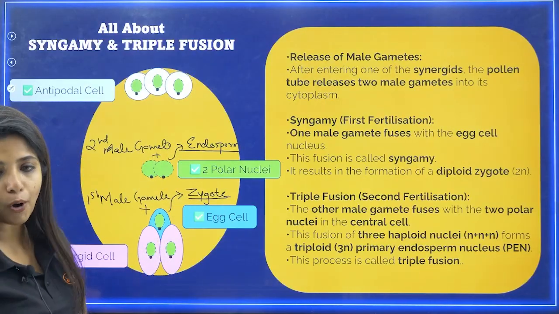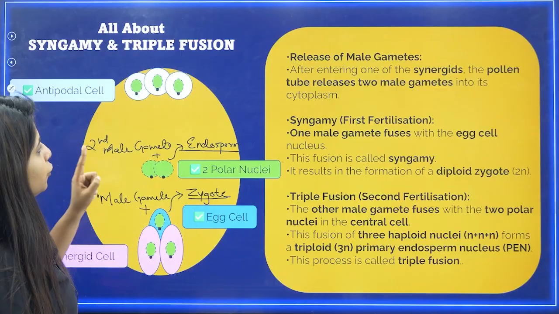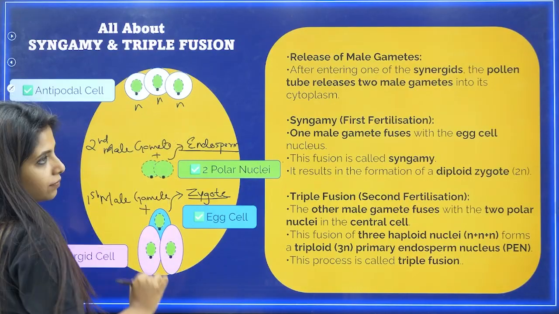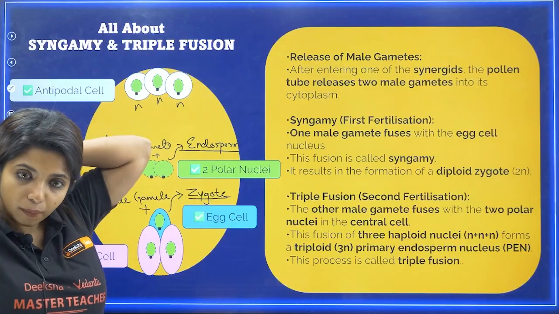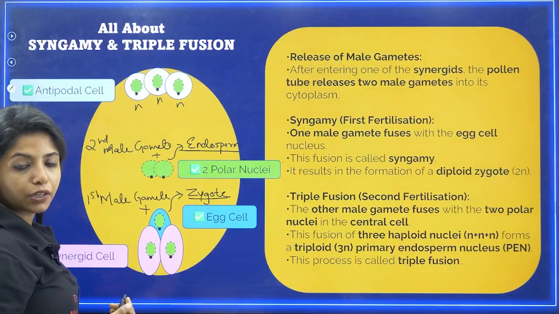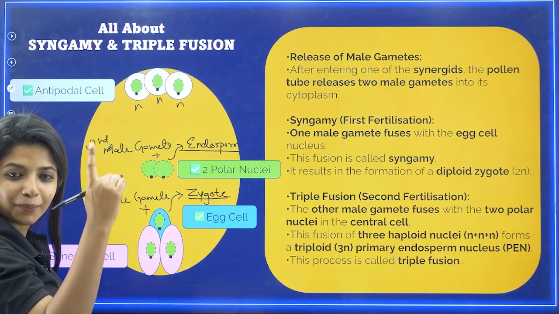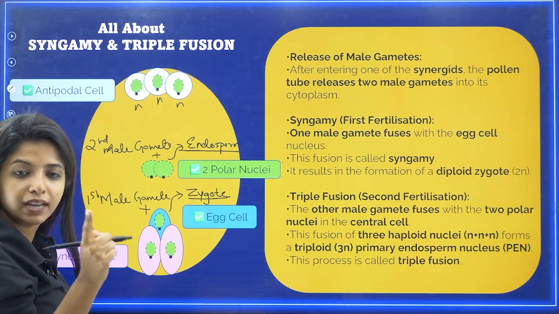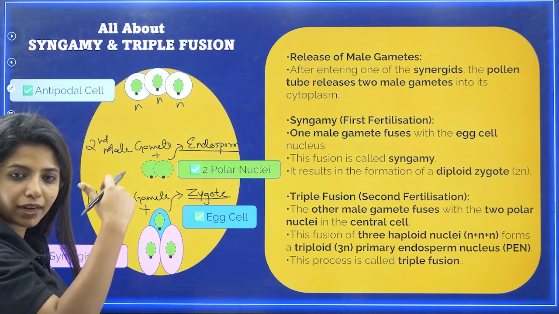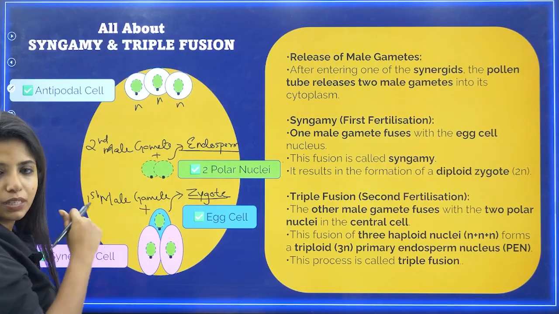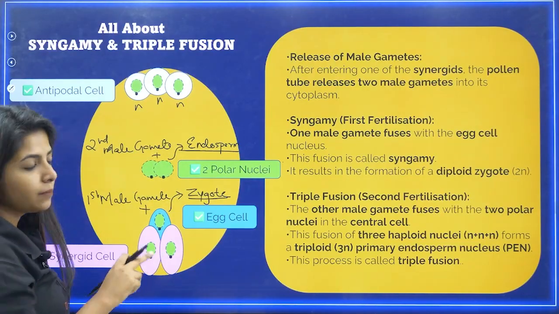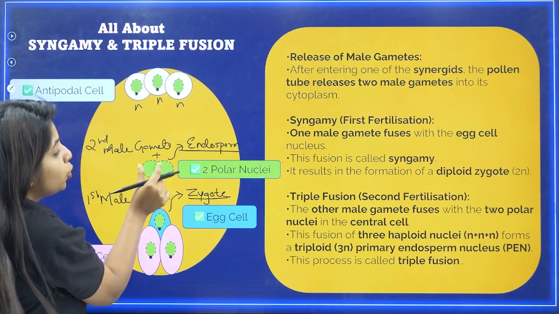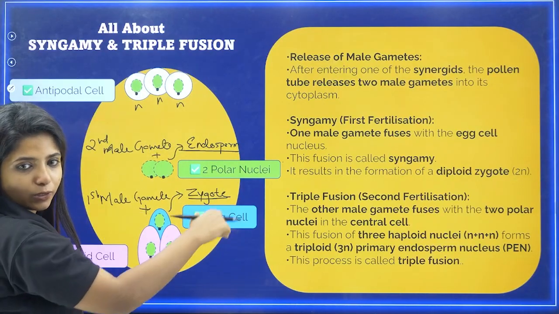Now another very important thing that I want you to remember is that if you remember, all of the cells out there were haploid. We are having half the number of chromosomes because it is a result of meiosis, right? Remember, meiosis happened, you got 4 megaspores per cell, 3 of them degenerated, 1 of them was left, it was haploid. This nucleus divided and you get these many cells out there. So all of them are haploid apart from this particular cell, which is known as the central cell. 2 polar nuclei are a part of the central cell out there.